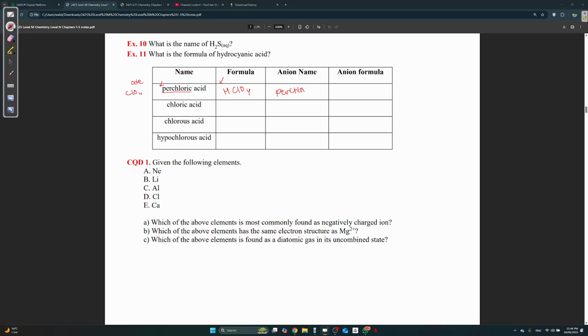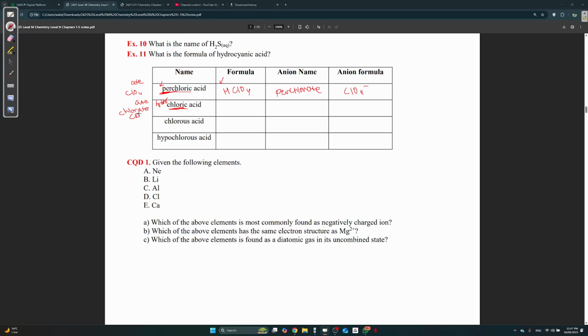Anion formula, ClO4 minus. Now, chloric acid. Here, no hydro, but you have the IC, so what does it mean? It's ending again with ATE. So what is it going to be here? Chlorate, without the per. So is it going to be ClO4?